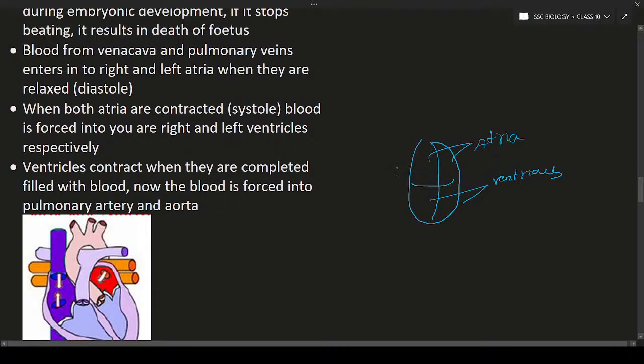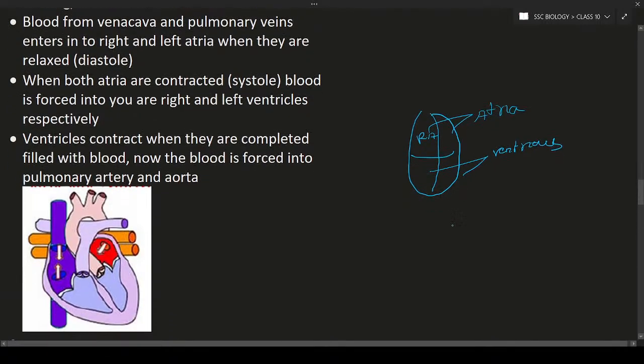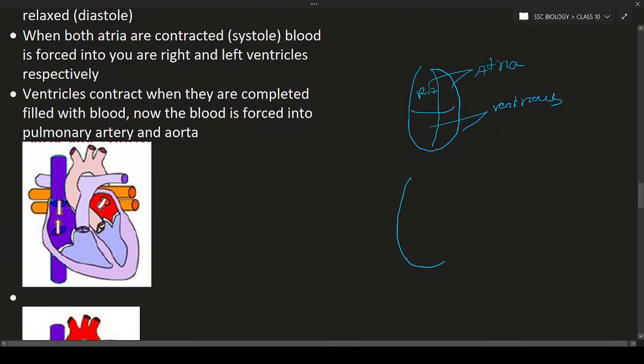So what is happening when both atria are relaxed? To the right atrium, which blood vessels bring the blood? The inferior vena cava, or post-caval vein, and also the superior vena cava, or pre-caval vein.